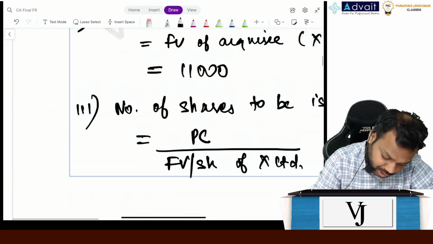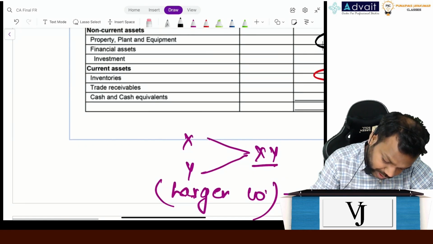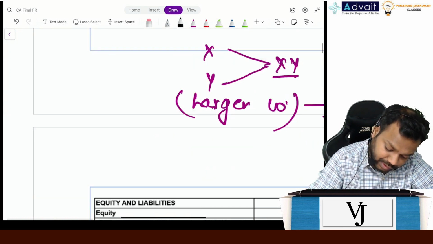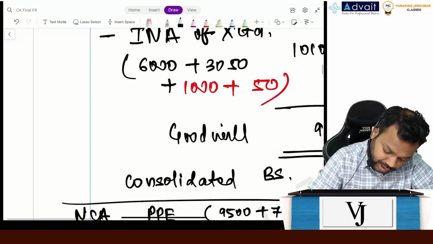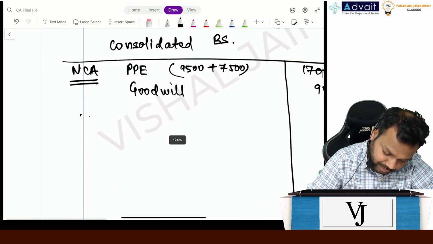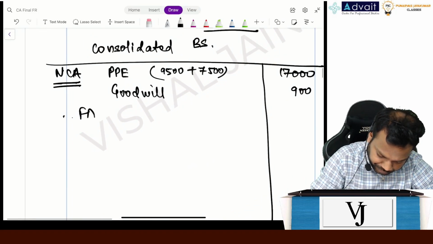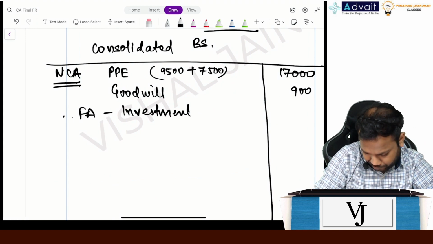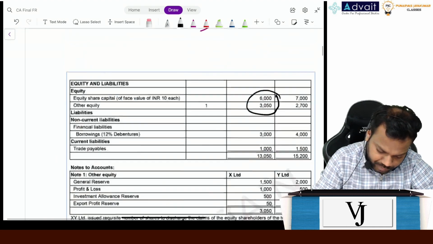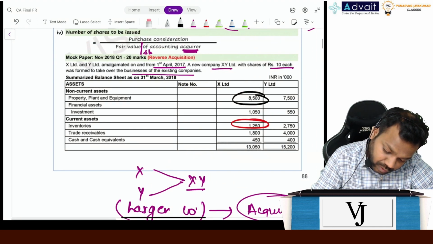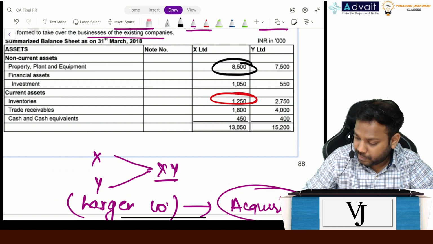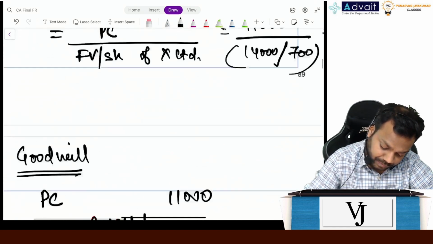Is it a current asset or non-current asset? Financial asset is coming under investments. Investments, non-current assets. So I'm just writing here investments itself. What is the amount? 1050 plus 550 is 1600, right? 1600.